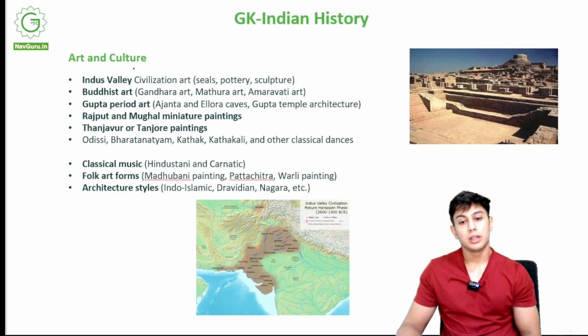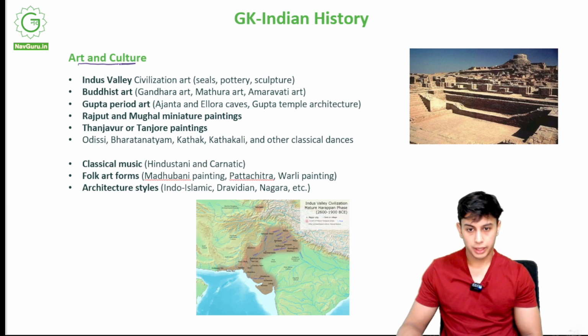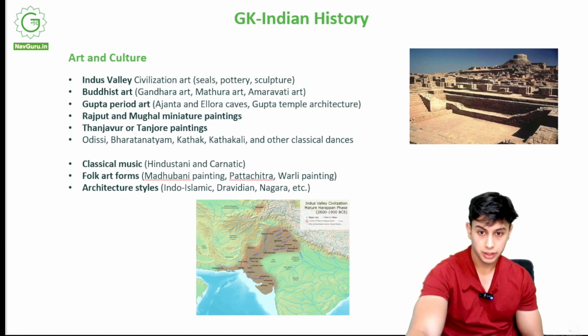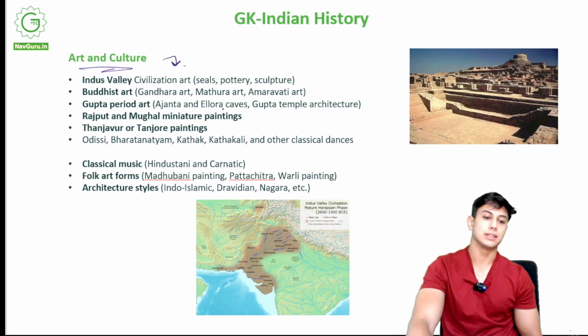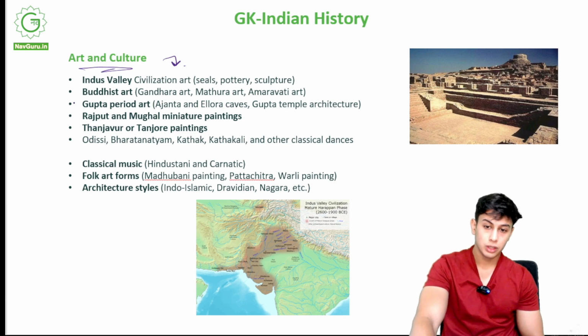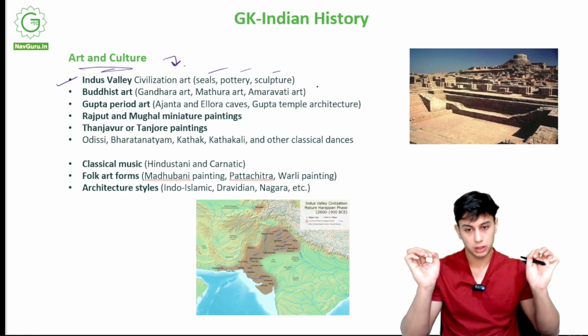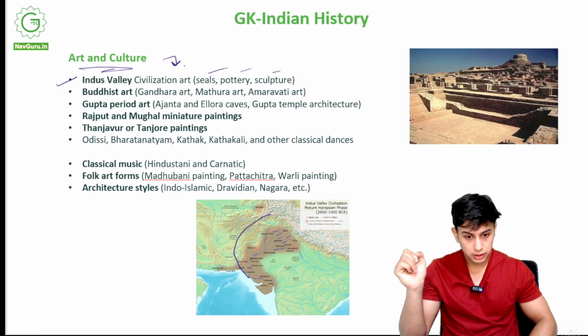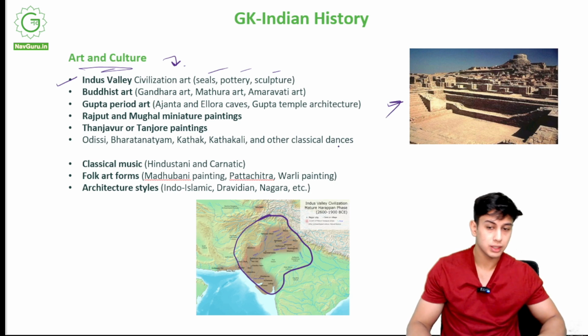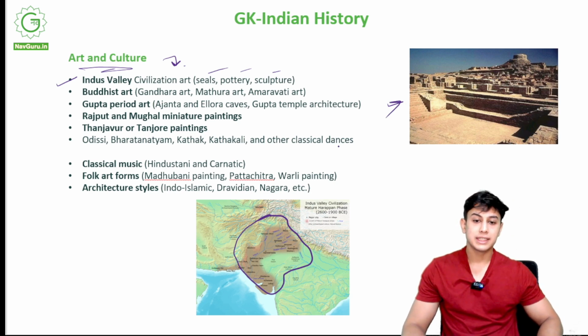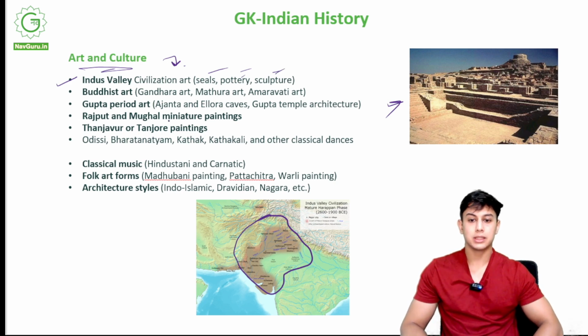Now we talk about art and culture. What is the art and culture in India? We talk about the various civilizations. First we talk about the Indus Valley civilization. They had seals, pottery and sculpture. This was one of the oldest civilizations in the world. They settled along the Indus River. They used seals, pottery and sculptures.